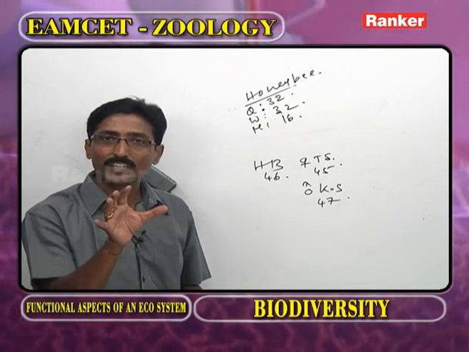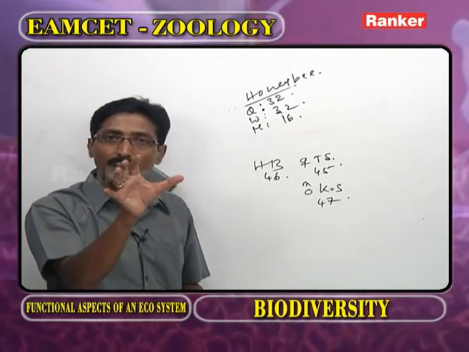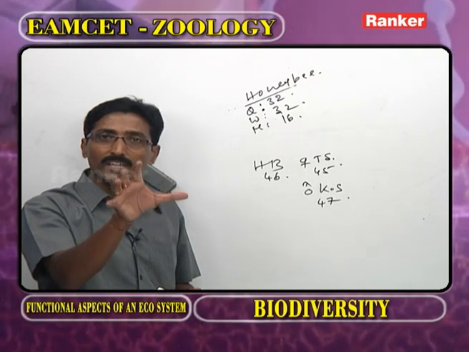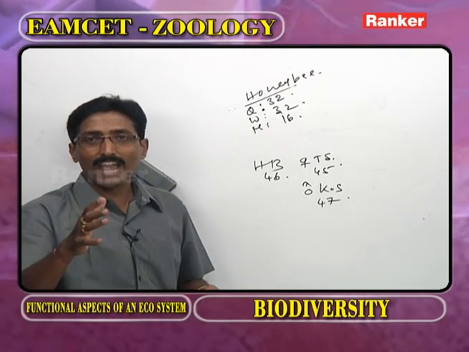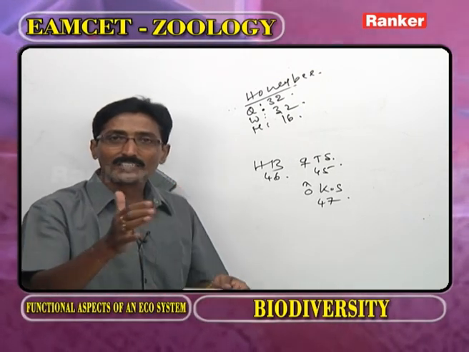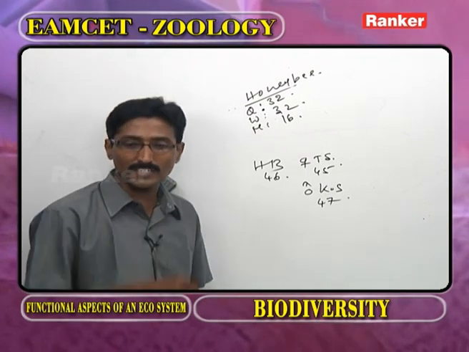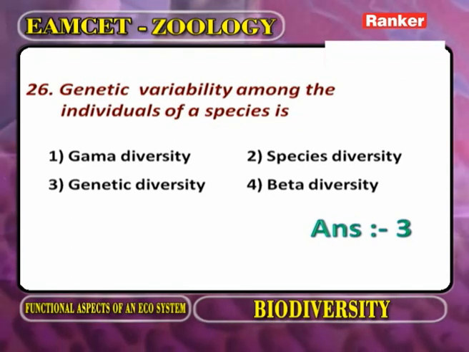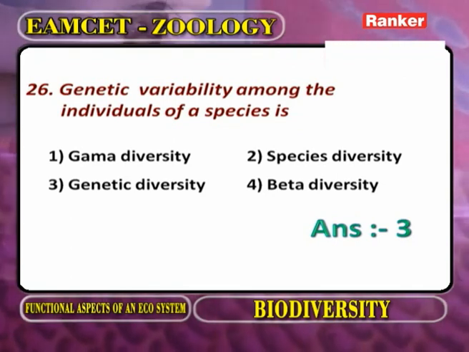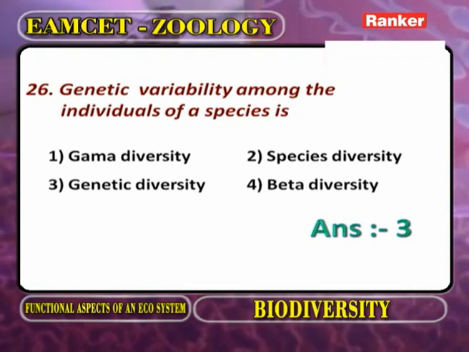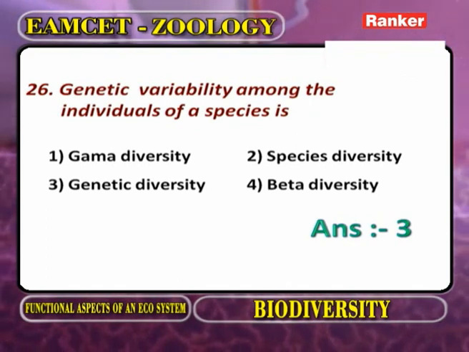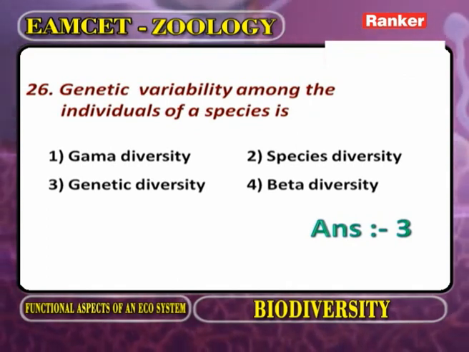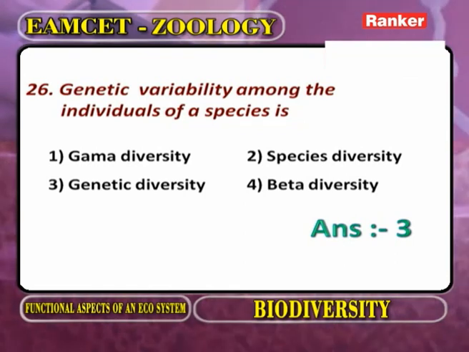Because of the genetic variability, we are adapted and we survive in the changed environment. As the environment changes, the genetic variability increases. Now here, genetic variability among the individuals of a species: gamma diversity, species diversity, genetic diversity, beta diversity. Based on this information, what is the correct answer? The genetic diversity. Now we go for the next question.